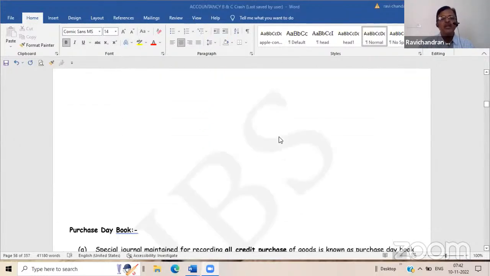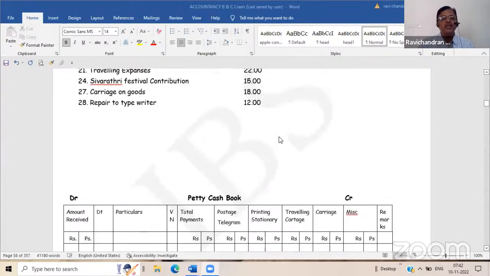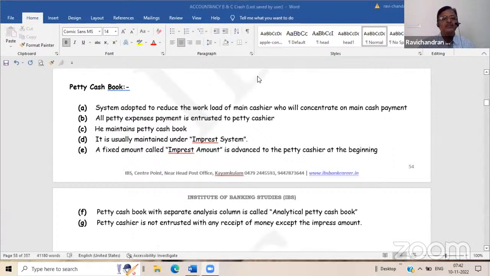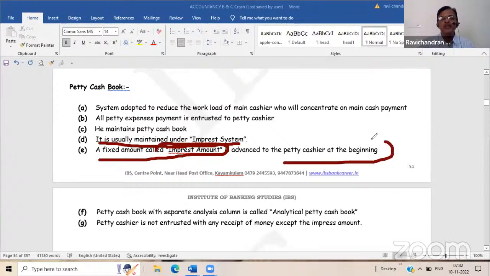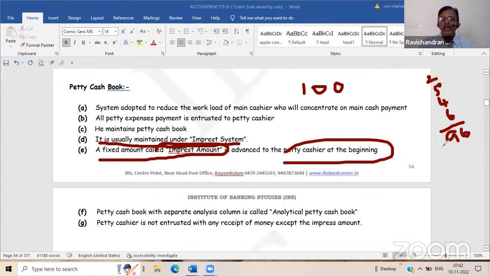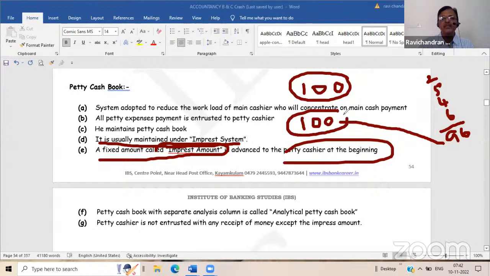Here there is only one question normally they will ask: what is the imprest system of keeping petty cash? The imprest system is nothing but the amount given to the petty cashier. A fixed amount called the imprest amount is advanced to the petty cashier at the beginning. Suppose in the beginning we are giving 100 rupees to the petty cashier. So he has to spend 2 rupees on the first day, 5 rupees, 4 rupees, 6 rupees, like that. At the end of the week, he has spent 96 rupees. Then what will we do? We will again give these 96 rupees to him and make his balance 100.